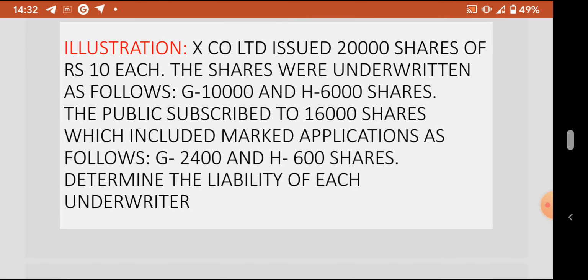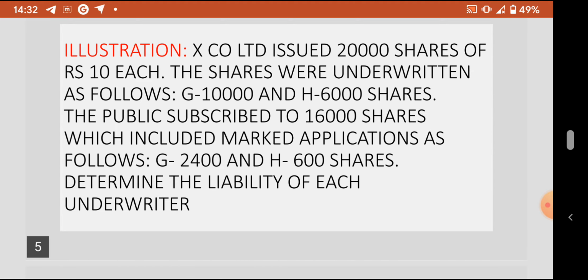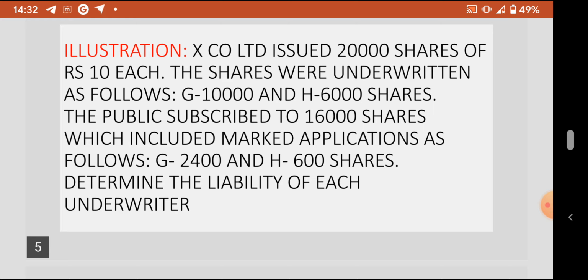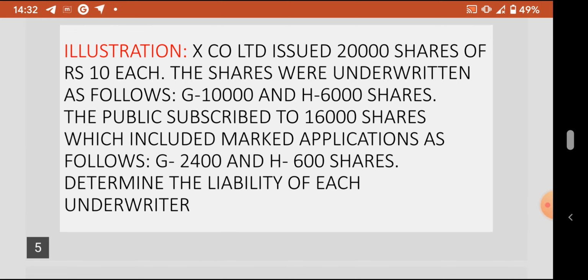Let us have a look at this illustration. X Company Limited issued 20,000 shares of rupees 10 each. The shares were underwritten as follows: G 10,000 and H 6,000 shares. The public subscribed to 16,000 shares, which include marked applications as follows: G 2,400, H 600 shares. Determine the liability of each underwriter.